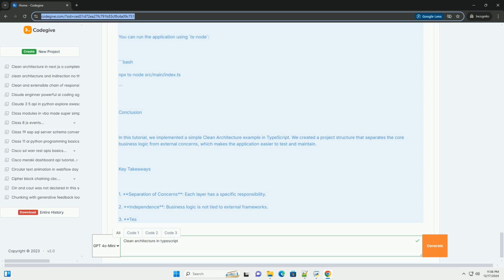We created a project structure that separates the core business logic from external concerns, which makes the application easier to test and maintain. Key takeaways. 1. Separation of concerns, each layer has a specific responsibility. 2. Independence, business logic is not tied to external frameworks. 3. Testability, each layer can be tested independently. 4. Flexibility, the architecture is adaptable to changes in requirements. This structure can be expanded with additional features, error handling, and integration with real databases and frameworks as needed.